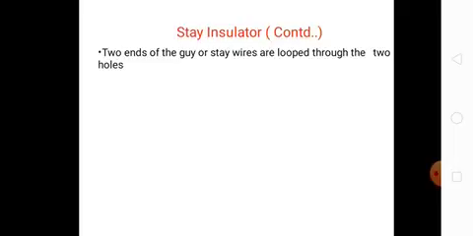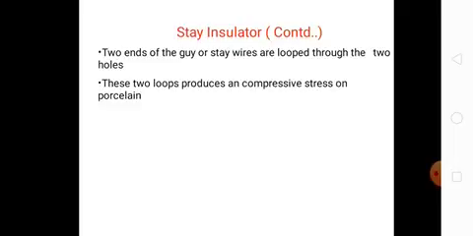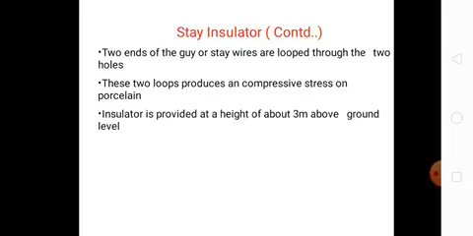Two ends of the guy or stay wires are looped through the two holes. These two loops produce a compressive stress on the porcelain. The insulator is provided at a higher height of about 3 meters above the ground level.